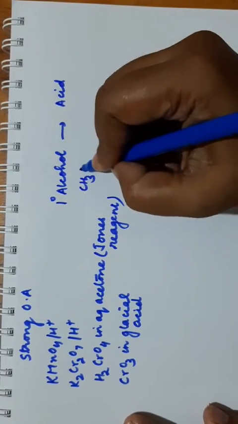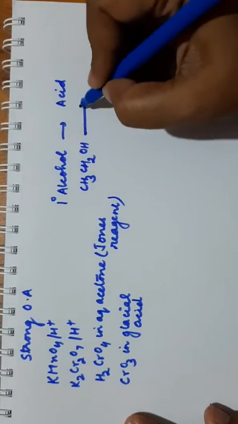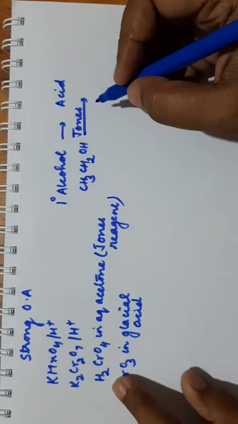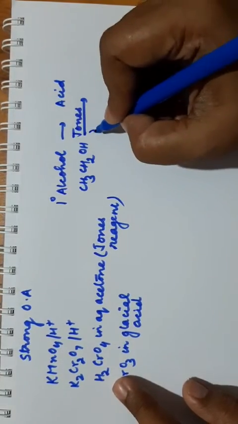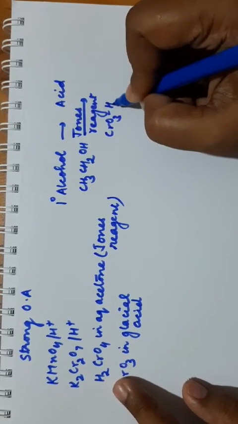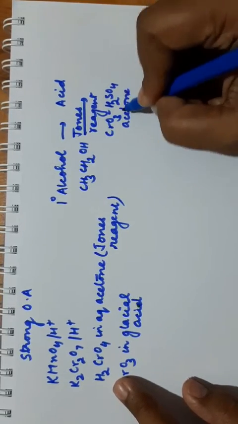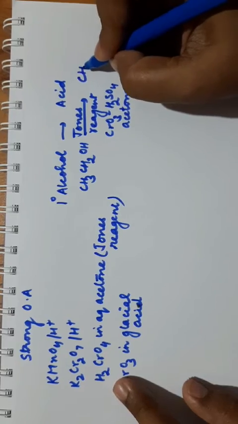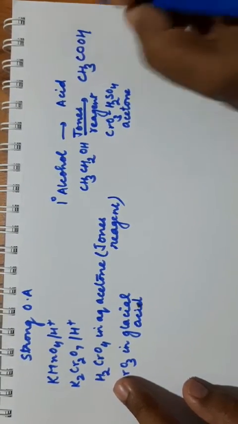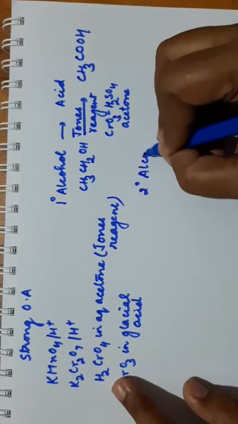If you are taking 1 degree alcohol CH3CH2OH, you are using any of these, Jones reagent. Jones reagent is a mixture of CrO3 in H2SO4. It can be written like this: CrO3 in H2SO4 and the solvent used is acetone. If you are using this reagent, again the acid will be obtained. 2 carbons are here, make the 2 carbon acid. So 1 degree alcohol will convert to acid. 2 degree alcohol will give ketone.